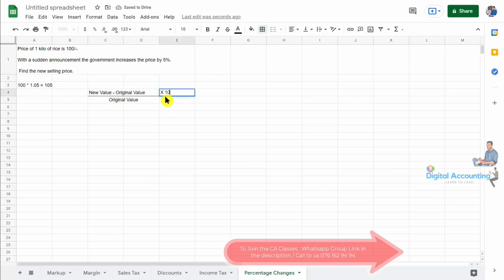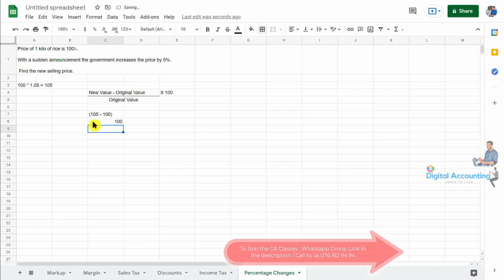This is how we calculate the percentage change. In this question, the new value after the price increase is 105 rupees, and the original value is 100. So 105 take away 100, that is new value minus original value, and we need to divide by the original value.